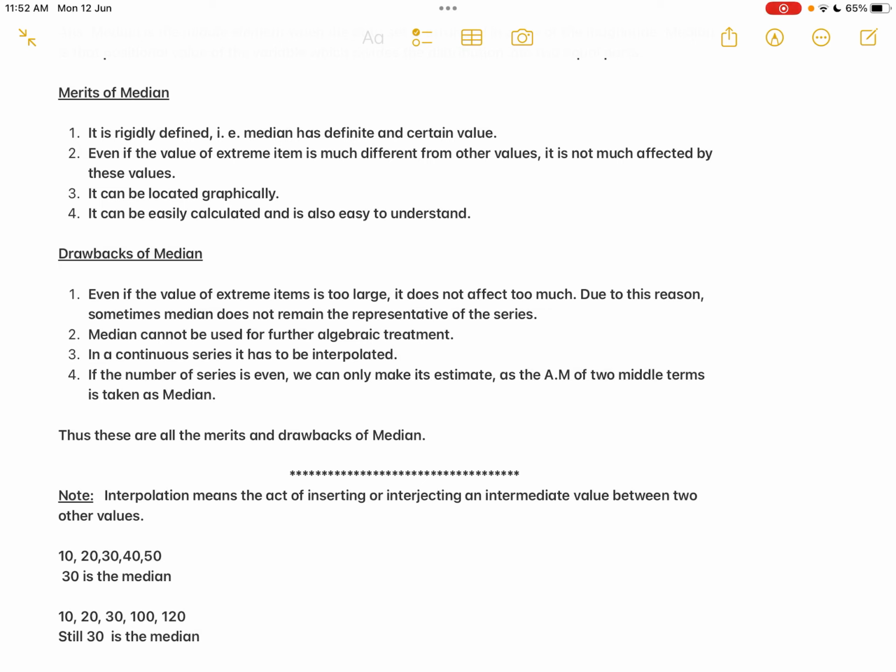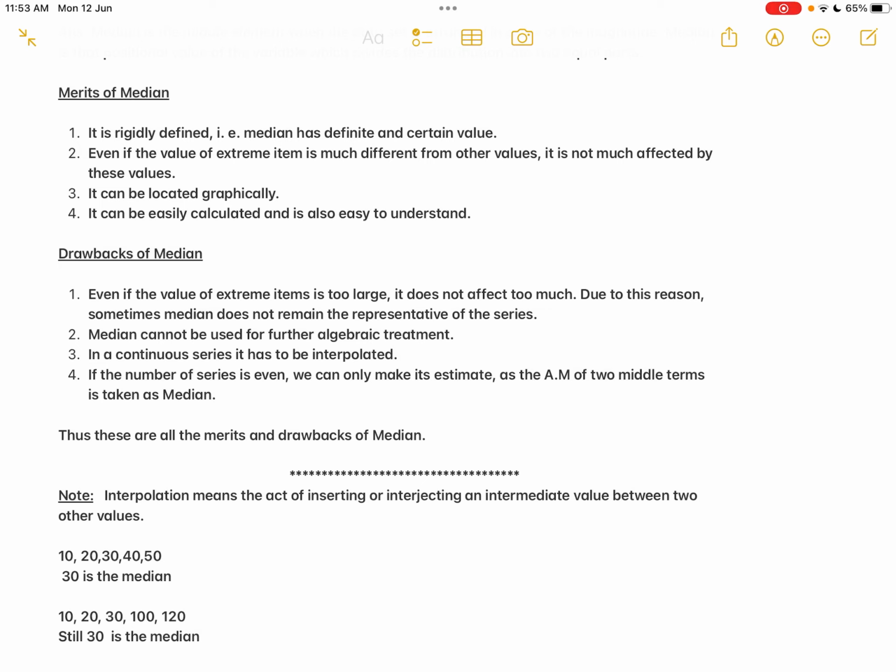So with whatever median value you are getting, you cannot use it for further purposes. For example, if you take the mean, you can use it for standard deviation, you can use it for mean deviation. There is something called weighted mean. So further algebraic treatment is possible with the arithmetic mean value which we derive. Whereas in the case of median, once you find the answer, that value is not useful for any further algebraic treatment or further mathematical calculation.